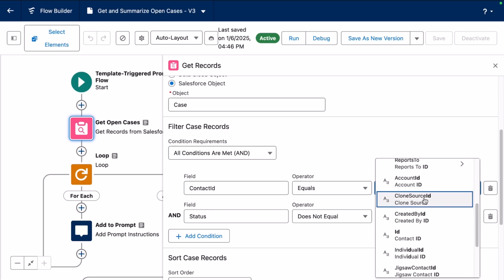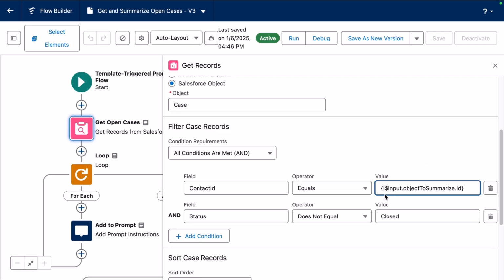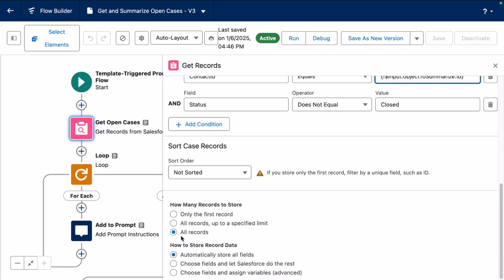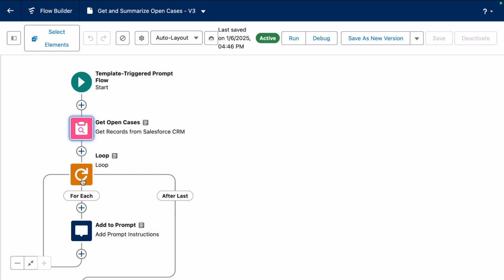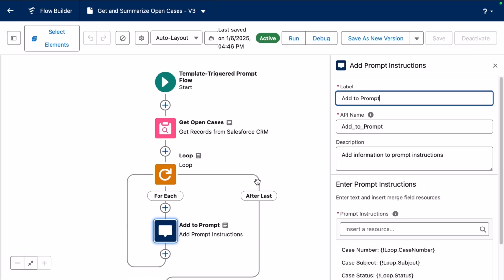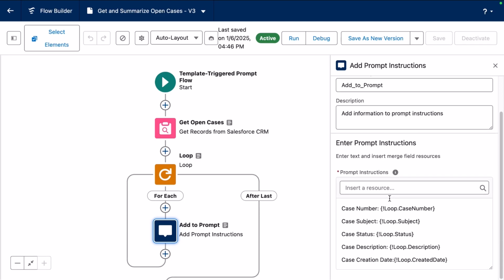And then from there, I'm looking at the contact ID. And it's looking at a status where the cases are not closed. And I'm gathering all the appropriate cases. Then it's going through a loop of all the cases that I found in the Get Open Cases. And then I have an action called Add Prompt Instructions, where I'm taking the case number, case subject, case status, description, and creation date, and I'm passing it back to that prompt template.